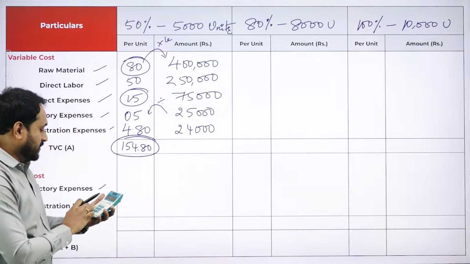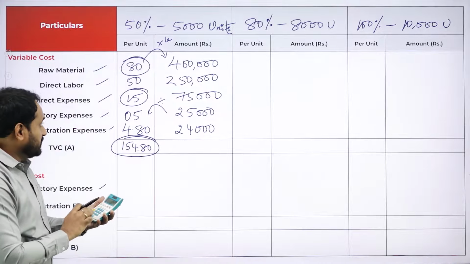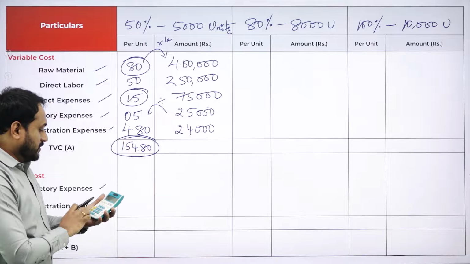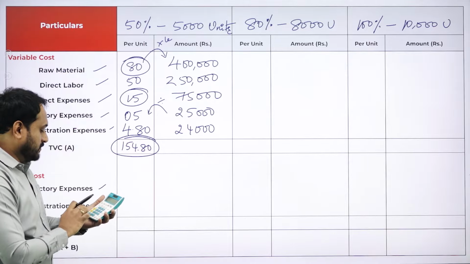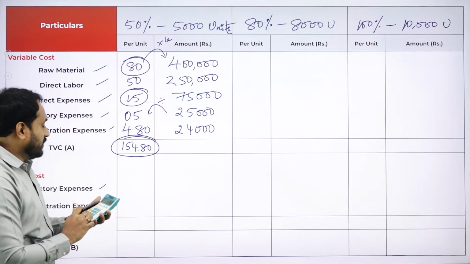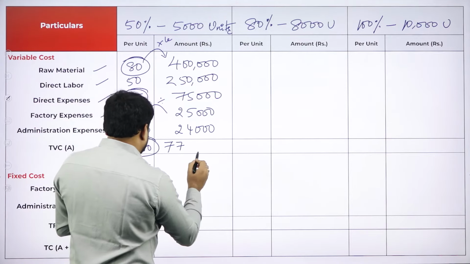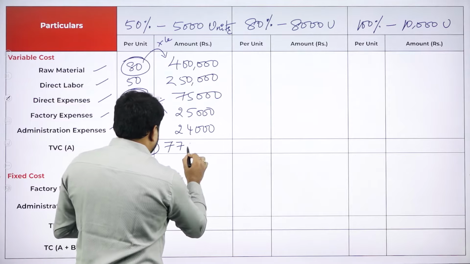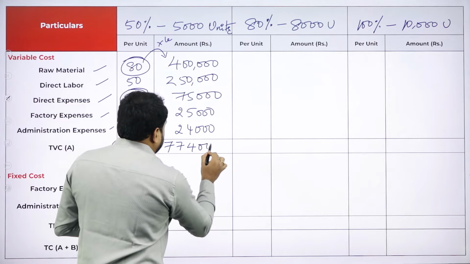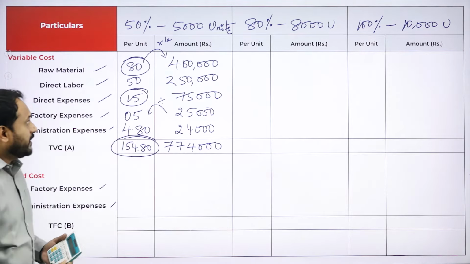250 plus 75,000 and 25,000, 24,000. Totally we have 7,74,000. So this is what we got here.